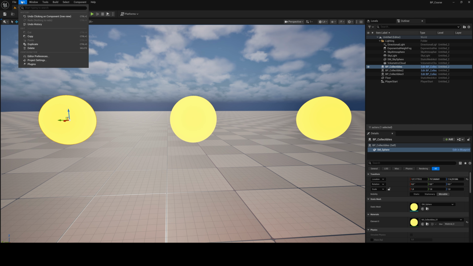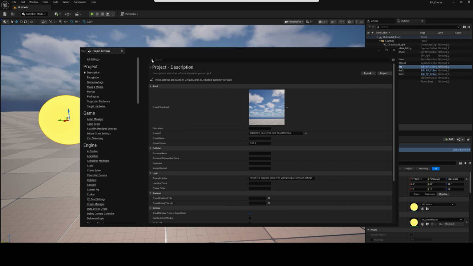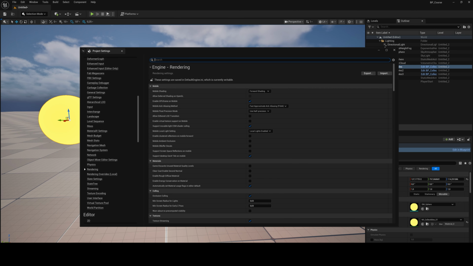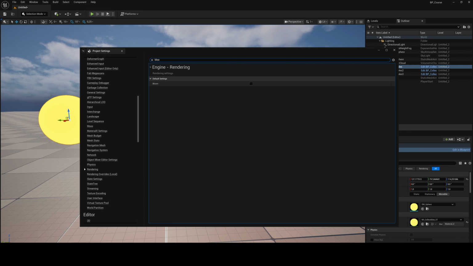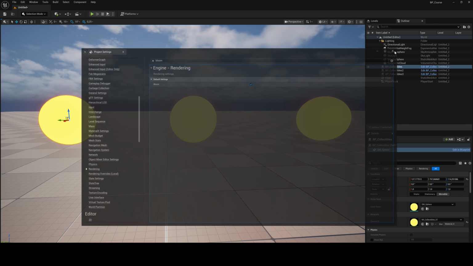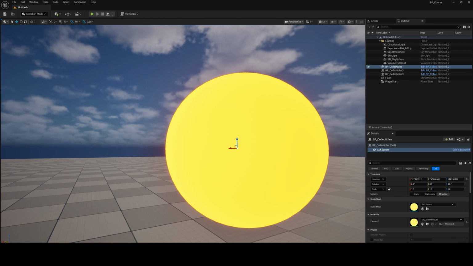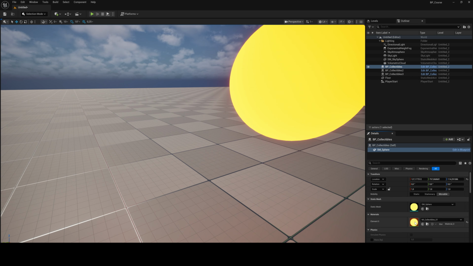Go to Project Settings. Look for the Engine Rendering tab, and look for Default Settings. In Default Settings, look for the Bloom checkbox and enable it. Restart your project. Now, your emissive color will look the proper way inside your scene and inside your editor.